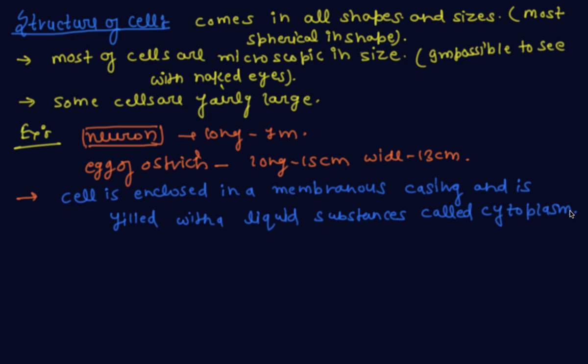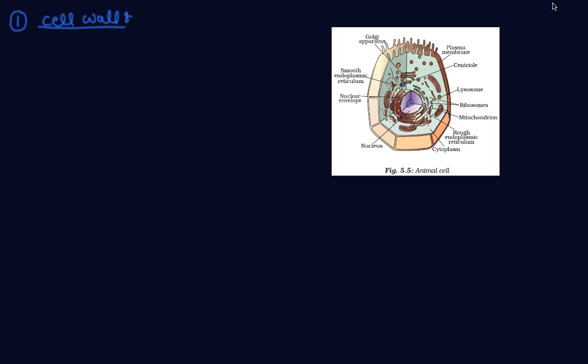Some of the main structures of cells are as follows, which are discussed on the next page. So this is the structure of an animal cell, whose important parts are plasma membrane, centriole, mitochondrion, ribosomes, lysosomes, cytoplasm, nucleus, nuclear envelope, Golgi apparatus, and smooth endoplasmic reticulum.